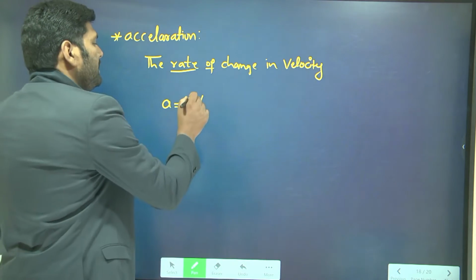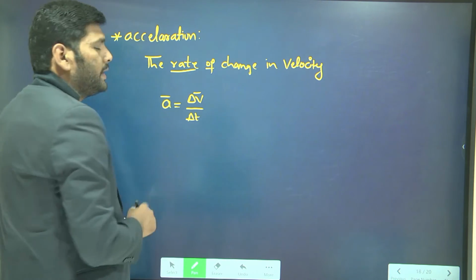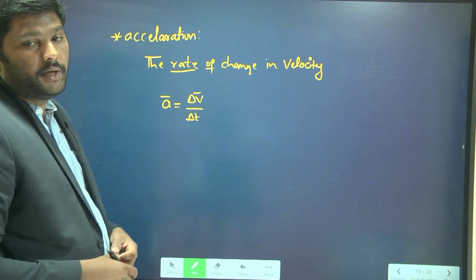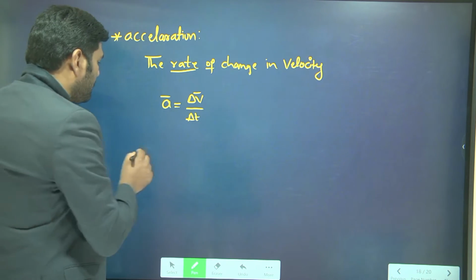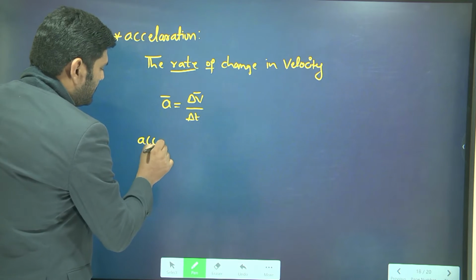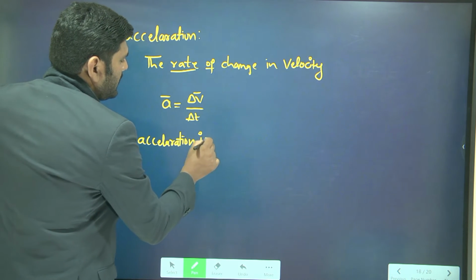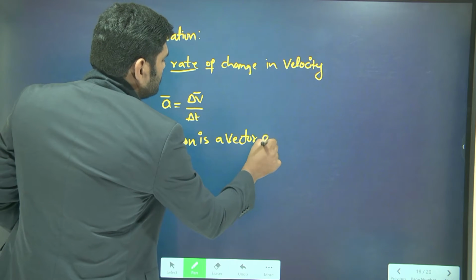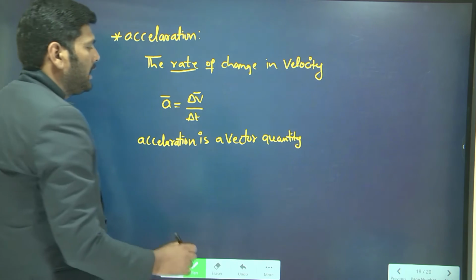See, delta V is a vector quantity, so acceleration is also a vector quantity. Write down: acceleration is a vector quantity.